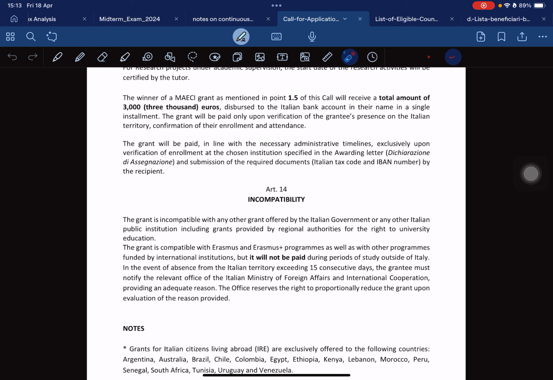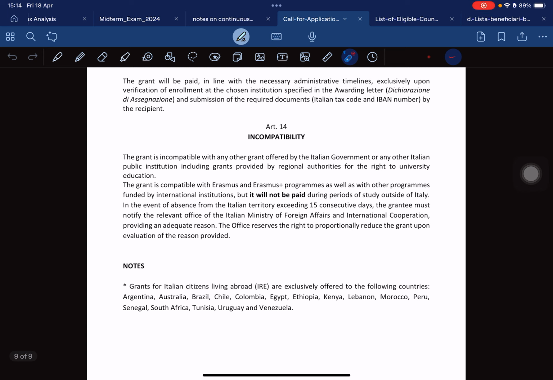So if you are leaving Italy for 15 days, you have to send an email to them after you've been awarded. The office reserves the right to proportionally reduce the grant upon evaluation of the reason provided. So after the evaluation of the reason, they can reduce the grant for that month. Basically, this is what you need to know.